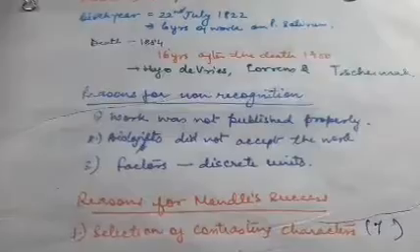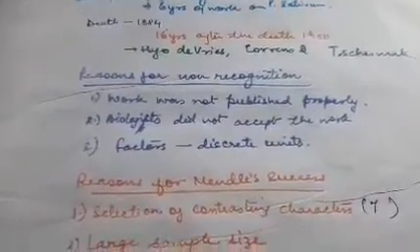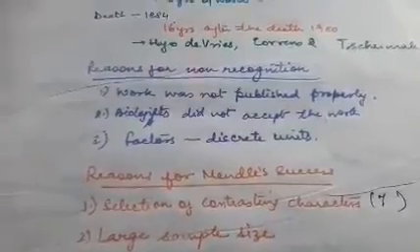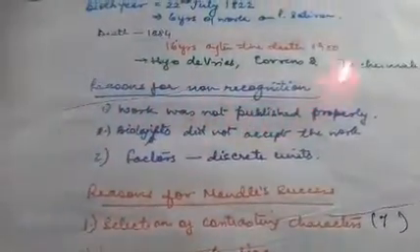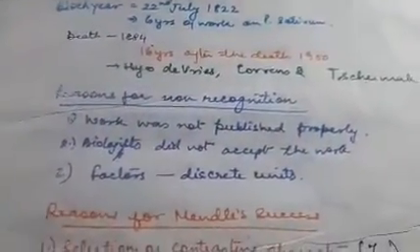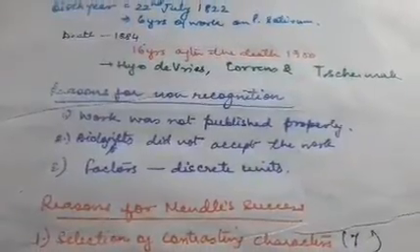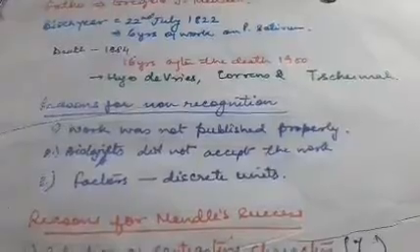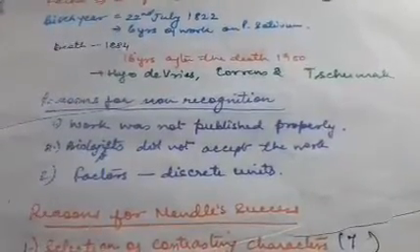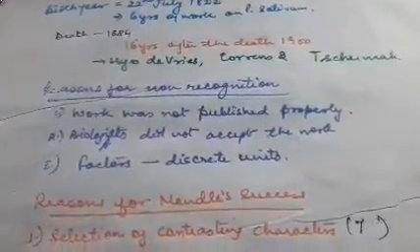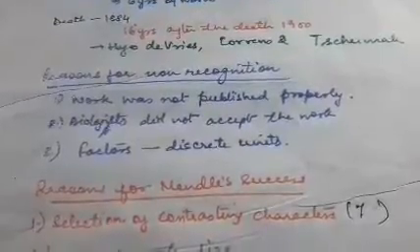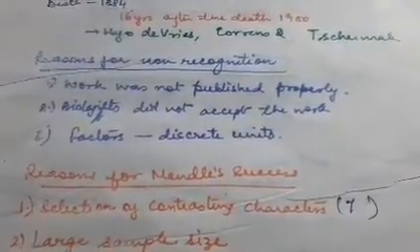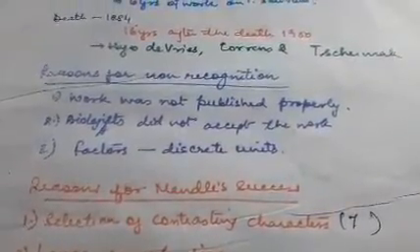And here, in international journals his work was not published. So that was one reason that his work was not published properly, and it could not be known globally. If there had been some way where his work could be published at international level, in an international journal, that was not done, and Mendel was not recognized because of this reason.